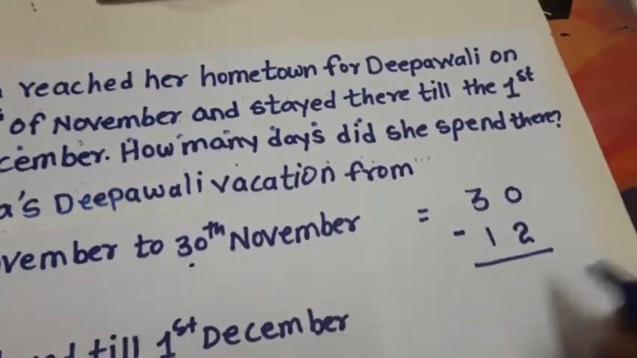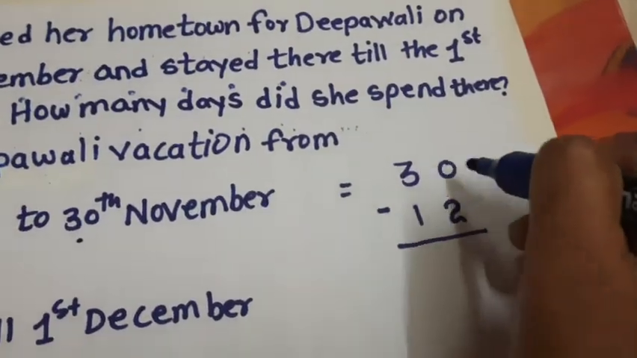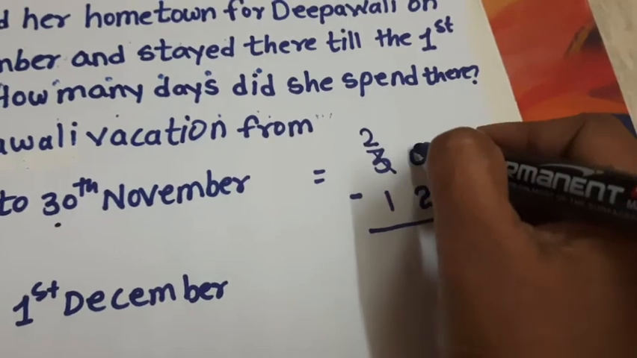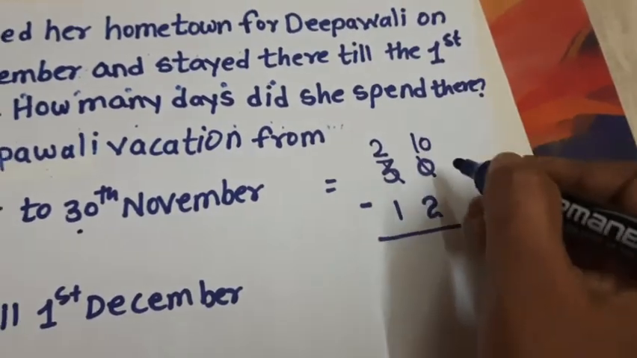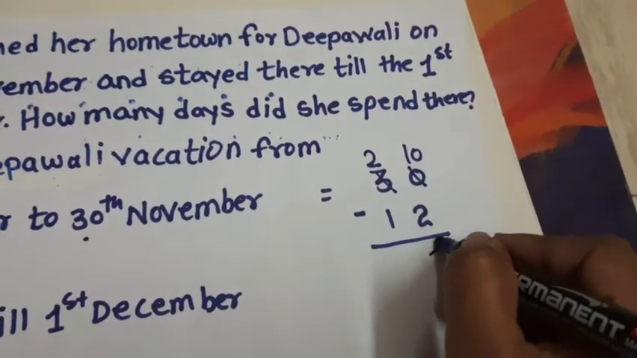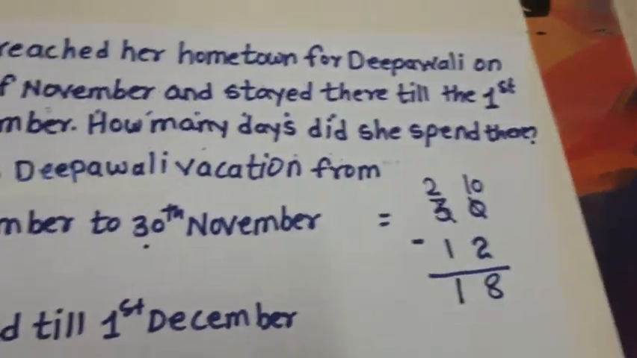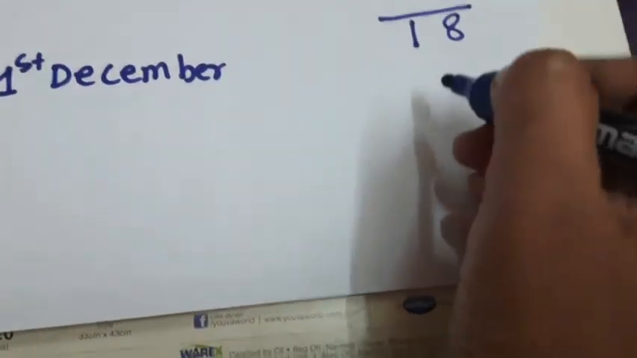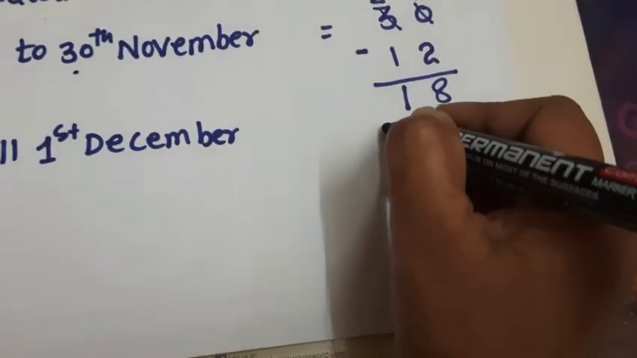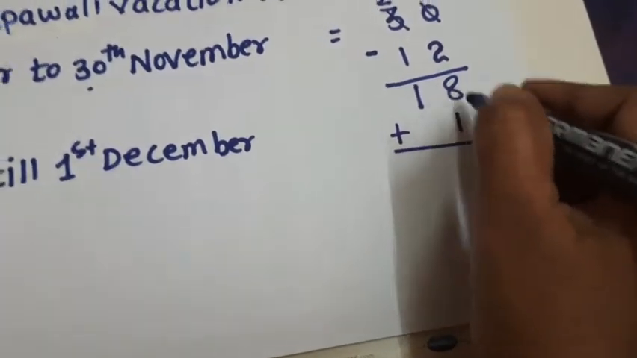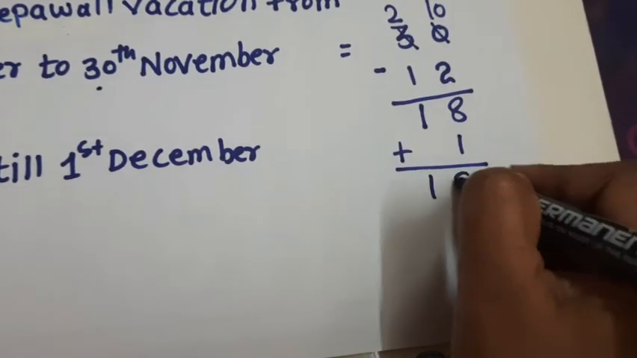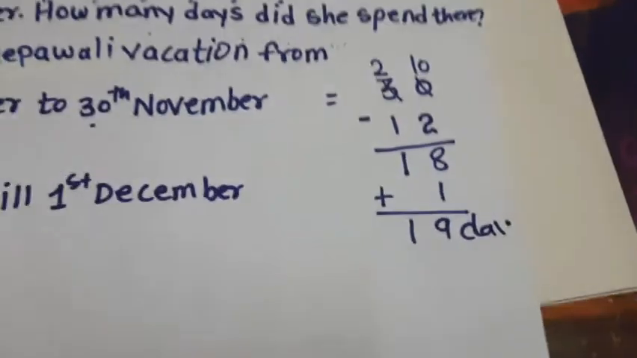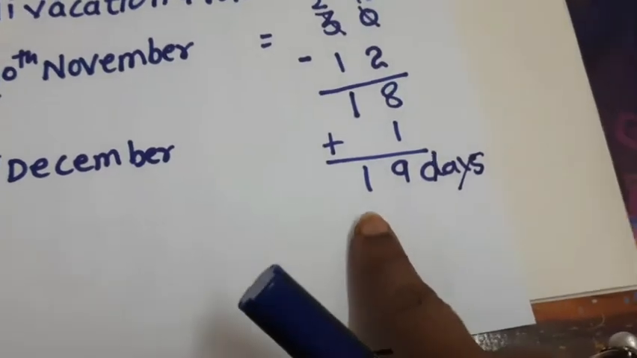So 30 minus 12, if you do, how many days you get? So 0 minus 2 is not possible. So from 3 tens, borrow 1 ten. 3 tens will remain 2 tens, and 0 will become 10, as you have borrowed 10s over here from the tens house. 10 minus 2 gives you 8. 2 minus 1 gives you 1. And as I told you before also, when you do the subtraction, after that when you get the answer, you have to add 1 over there. So 18 plus 1 gives you 19 days. So these are the days. So you will get 19 days.